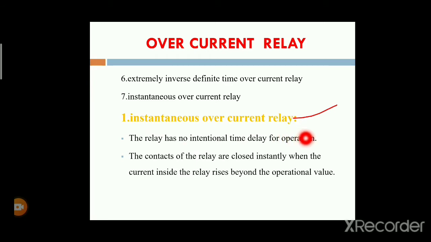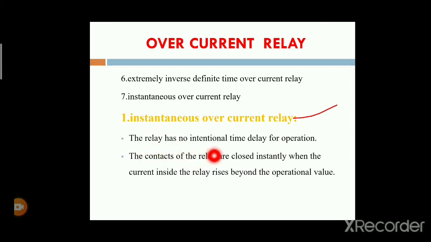Within a very short time, this type of relay will be operated. The contacts of the relay close instantly when the current inside the relay rises beyond the operating value. If the contacts of the relay are closed, then the tripping circuit is closed, the tripping coil is energized, and it automatically gives the signal to the circuit breaker.